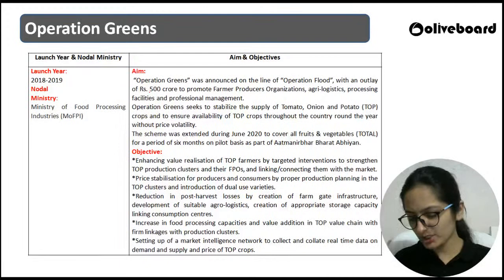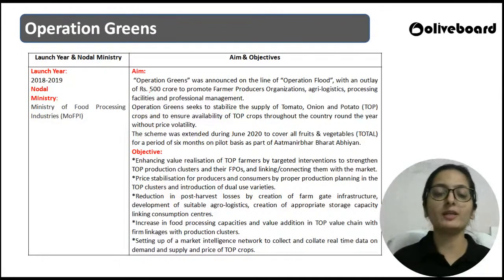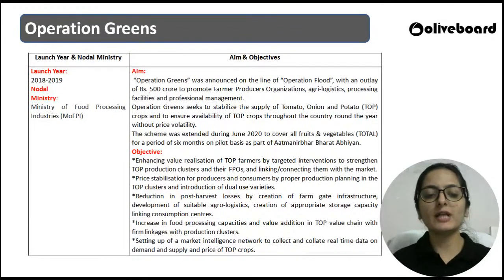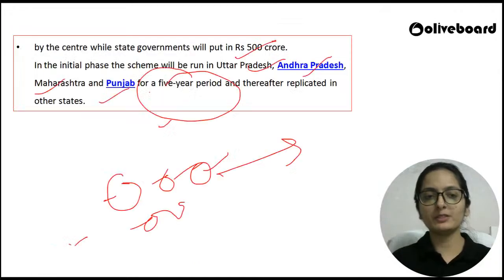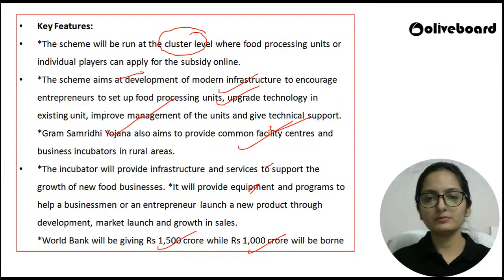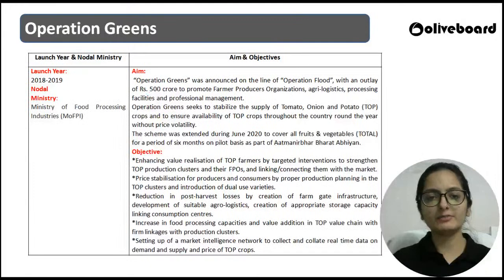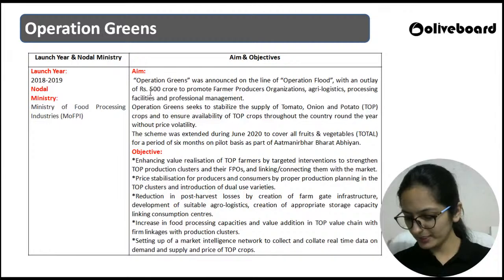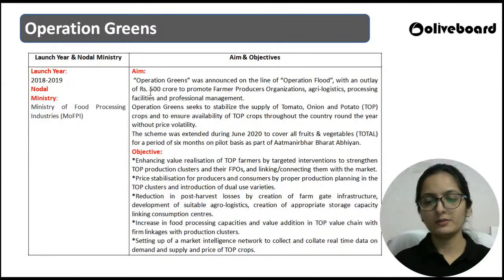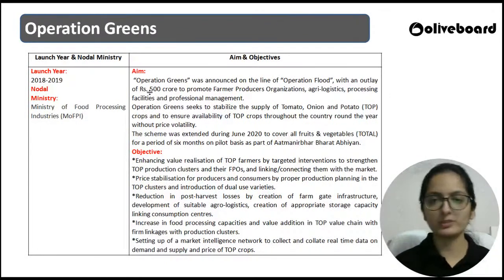2019. Okay, Rakesh has given the answer very fast. Then Ajay, Devendra, Nitin, everyone is right. 2019 is absolutely the right answer. So Gram Samriddhi Yojana is launched by which ministry? Which is the ministry associated with Gram Samriddhi Yojana? Hurry up. What is the ministry that is associated with Gram Samriddhi Yojana? Can you please mention the name of ministry? Ministry of Food Processing. Absolutely right.